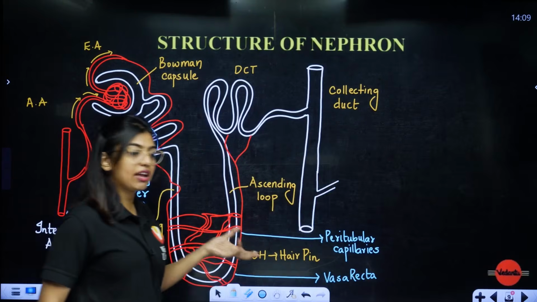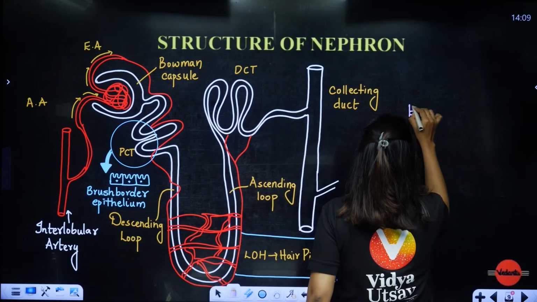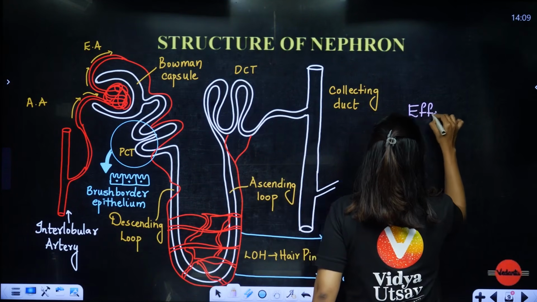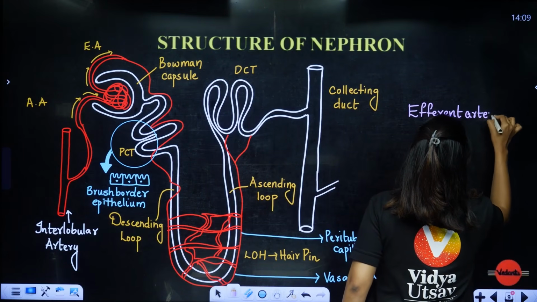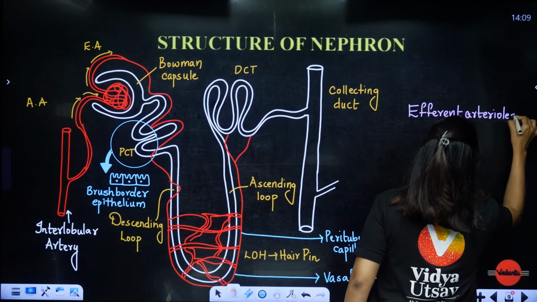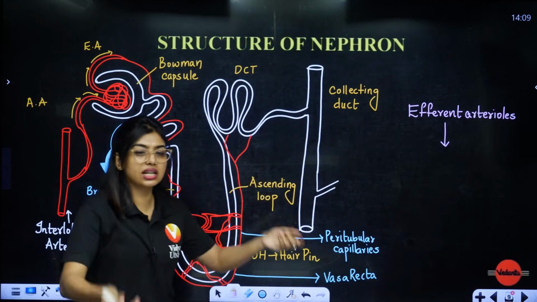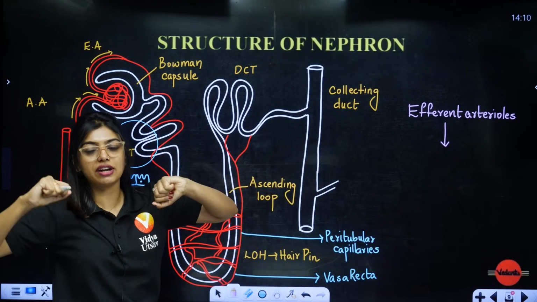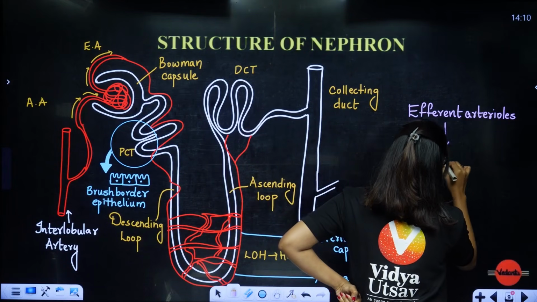So what did I tell you? The efferent arterioles are going to split, not just divide. What are they going to divide into, students? They first divide into peritubular capillaries. Small capillaries divide so that they can stretch through all the tubules.